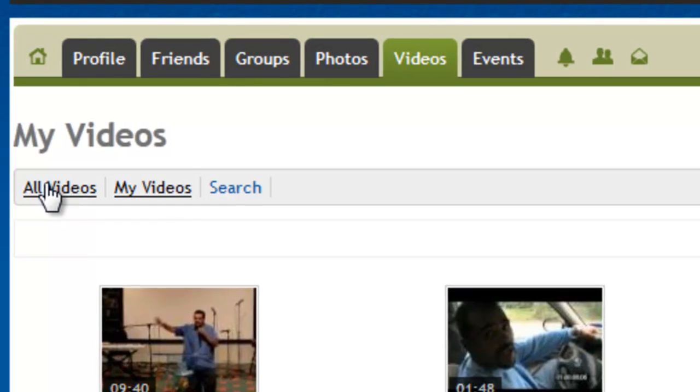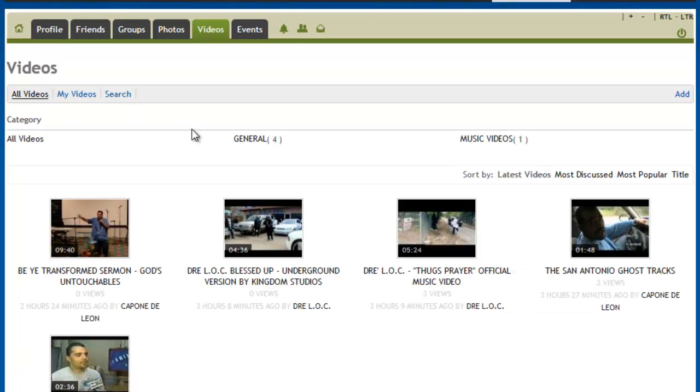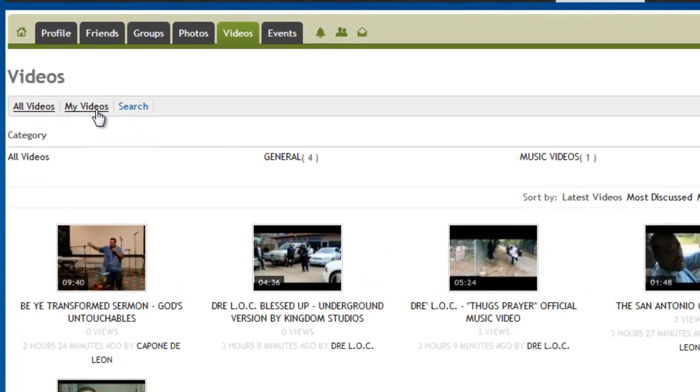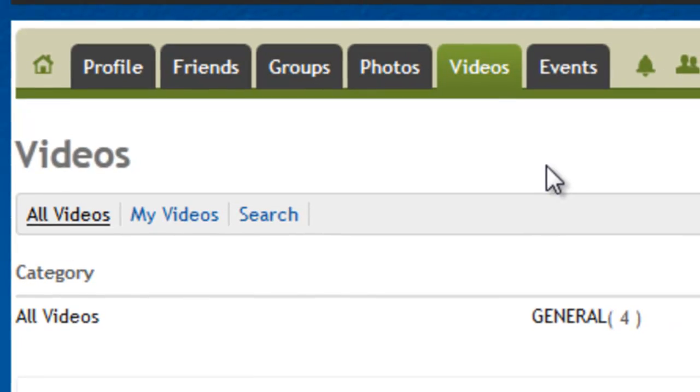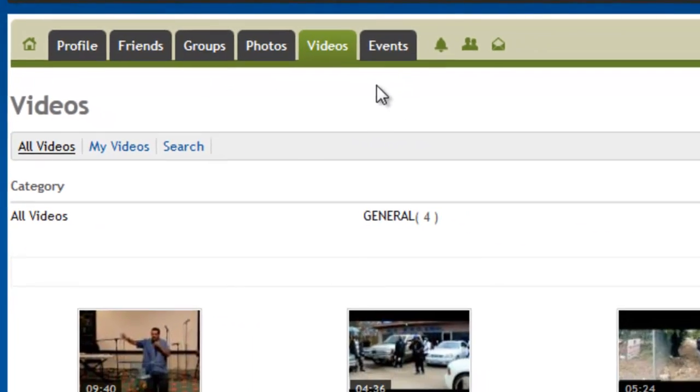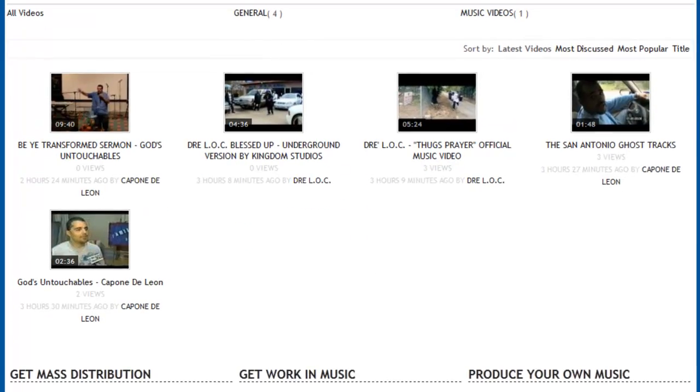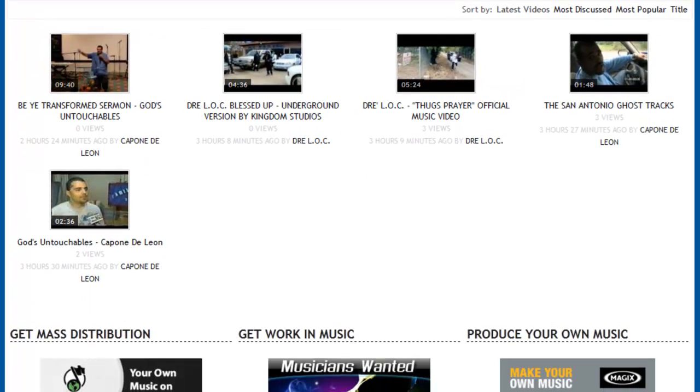And if we go to all videos here, we can see videos from all the people in the network. And then if we go to my videos, it'll show your videos only. Then you can search for videos as well. The photos section works the same way, and so it's very much like Facebook in that aspect. It's easy to upload, and it pulls the information.